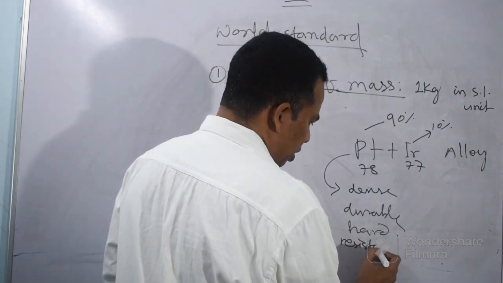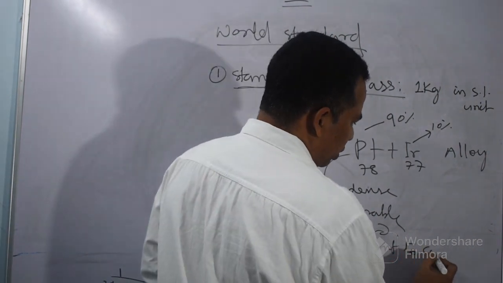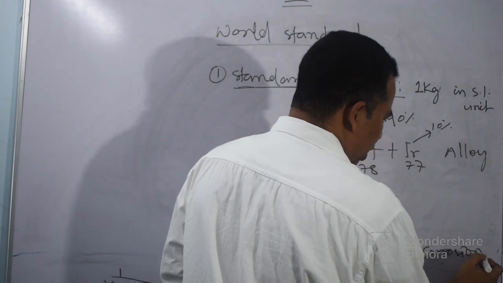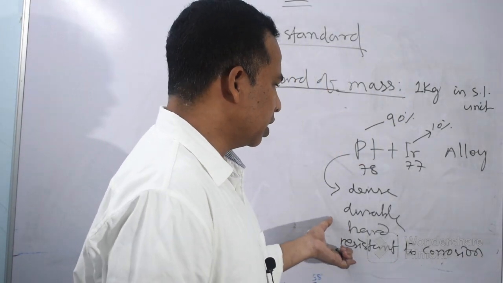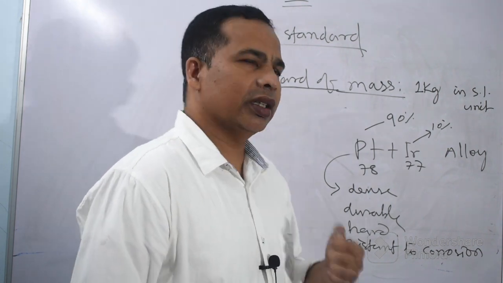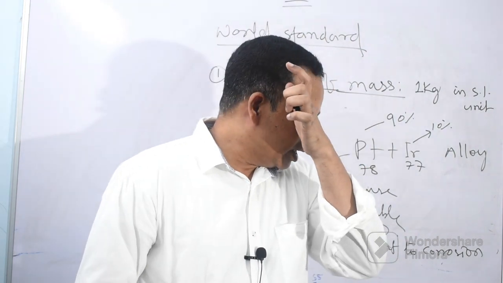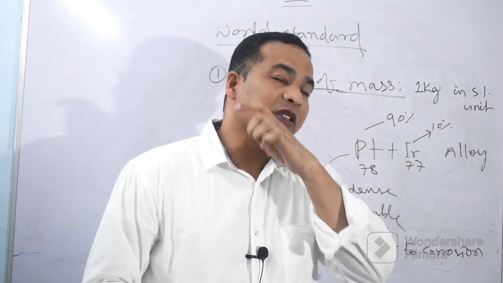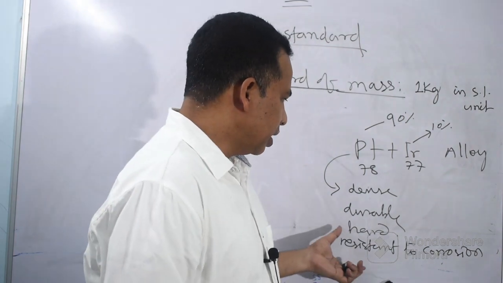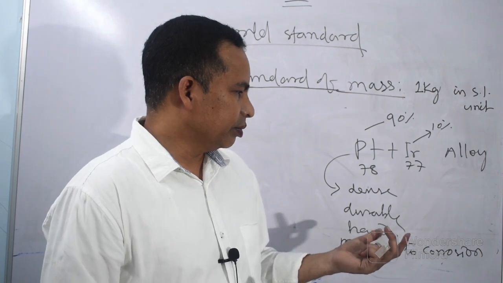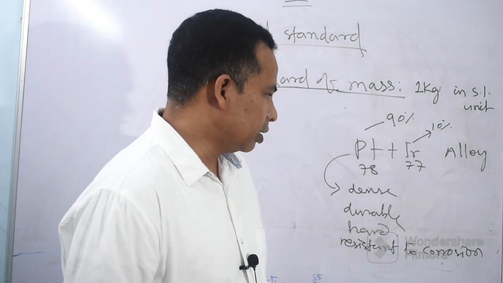One of the important properties is that it is resistant to corrosion. You know, corrosion is the process of oxidation also, you can say. When metals come in contact with air, water, acid, etc., they get oxidized. A reddish brown layer is formed and the metal gets destroyed. Because of this process, it is called rusting also; rust is formed, that is corrosion actually.